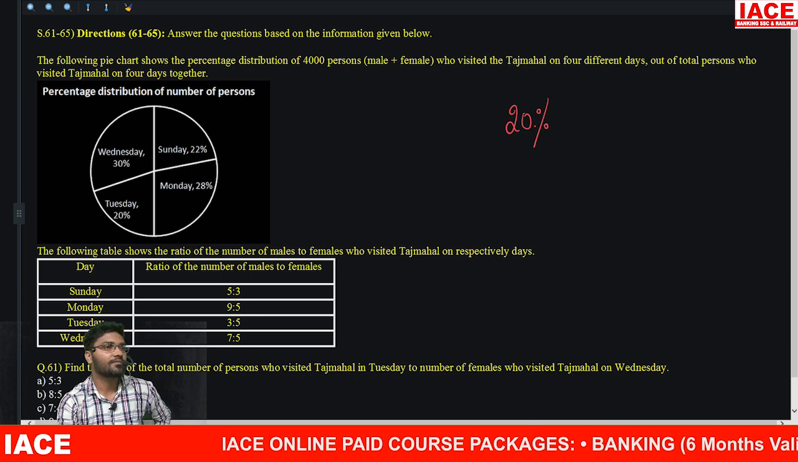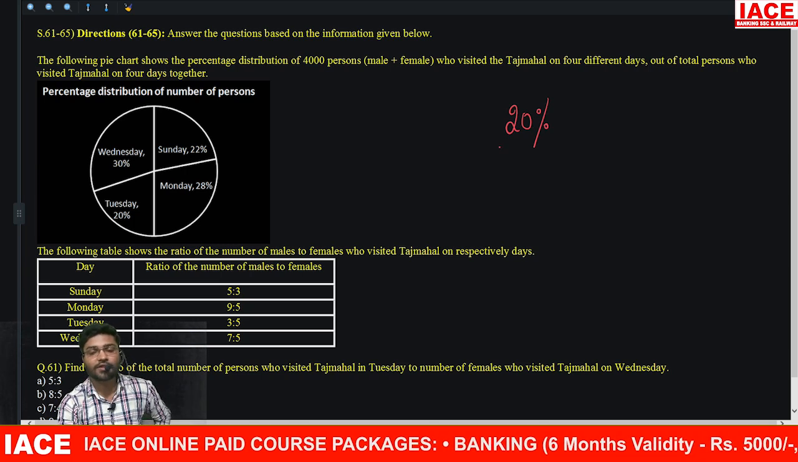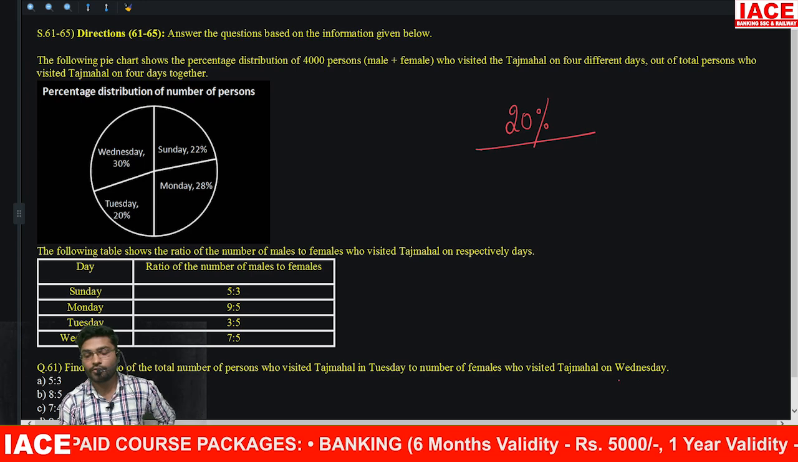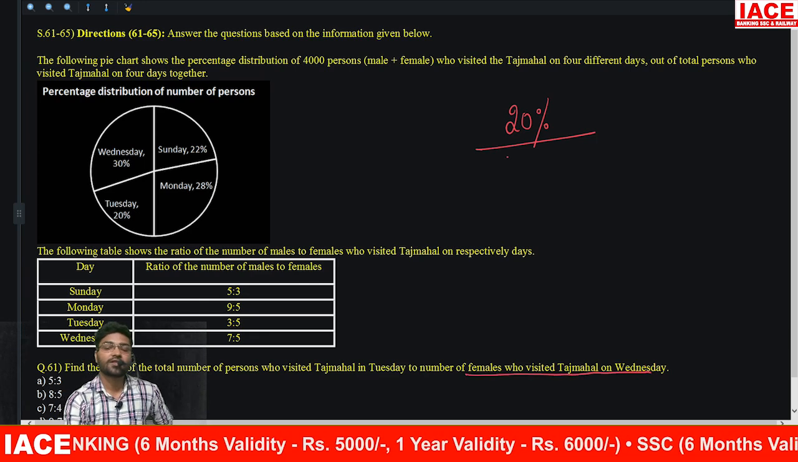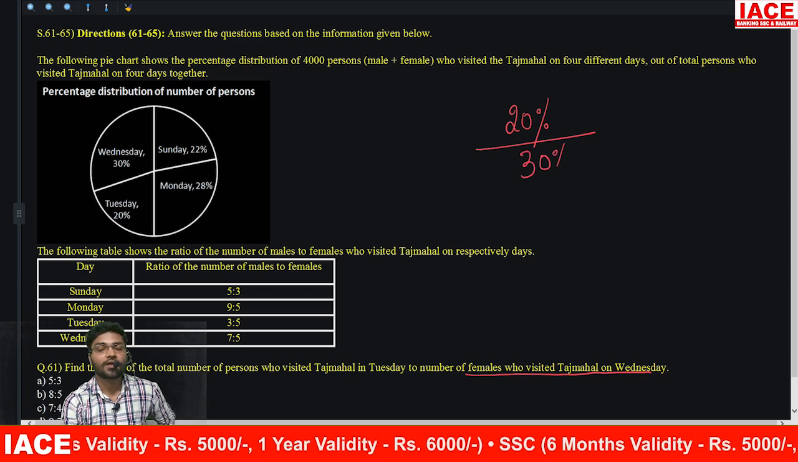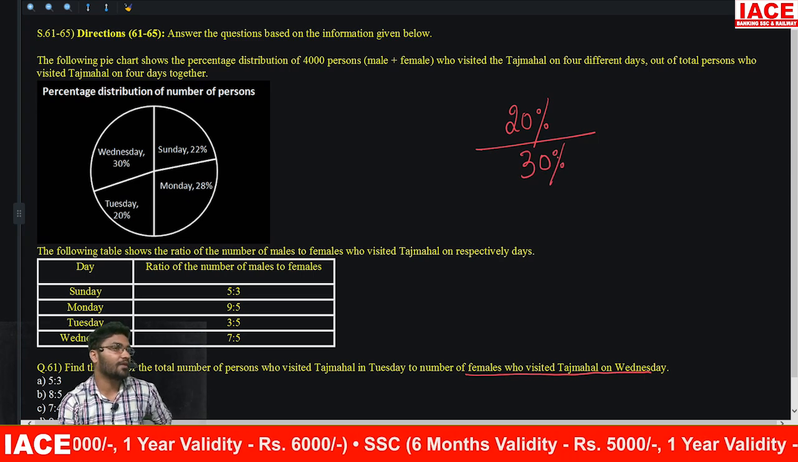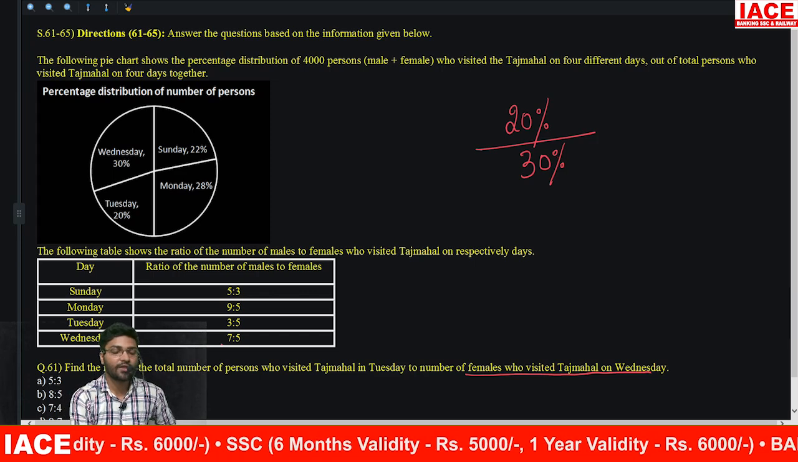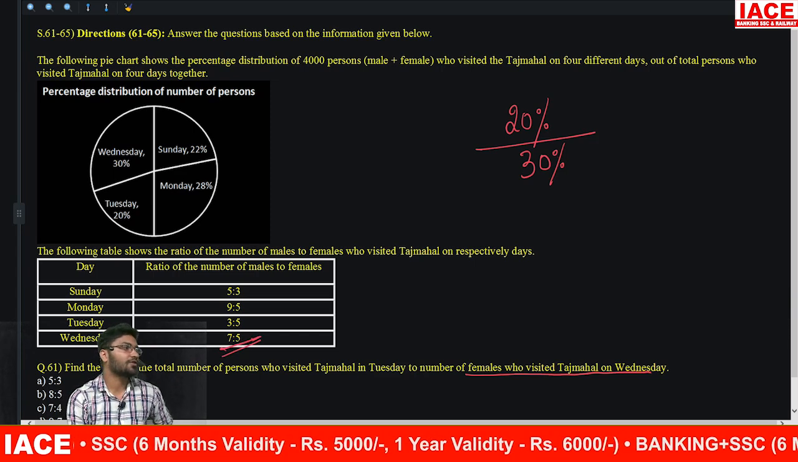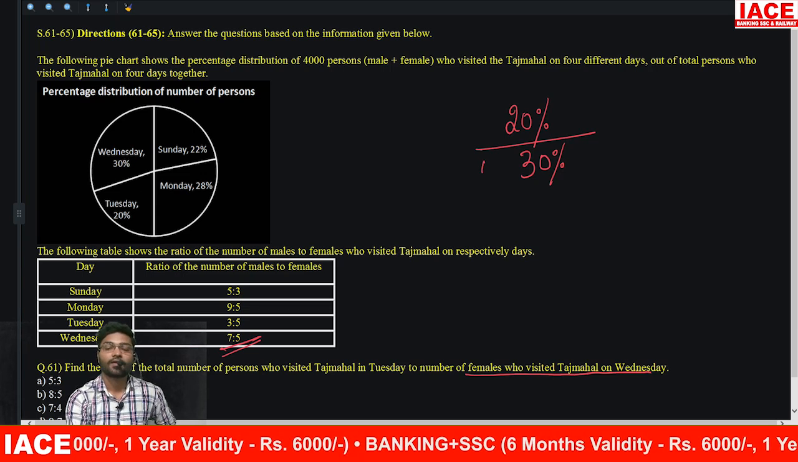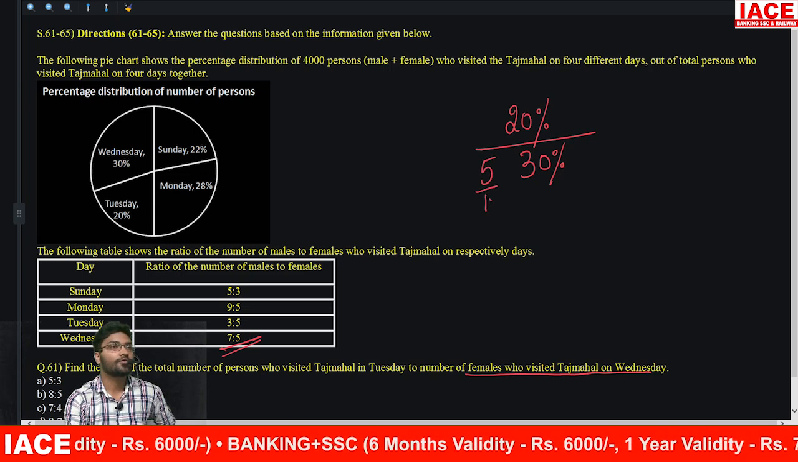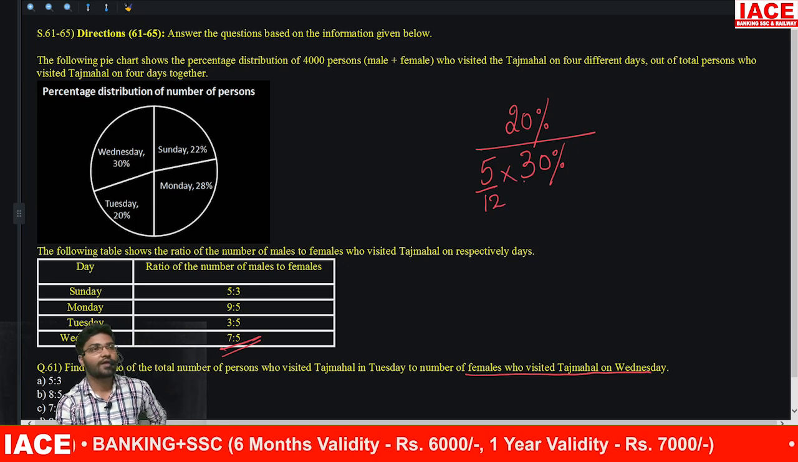Will not find values. అవసరమైతేనే ఫైండ్ చేయాలి. How many visited Taj Mahal on Tuesday? 20%. 2. Females who visited Taj Mahal on Wednesday. How many visited on Wednesday? 30%. ఆ 30% లో ఎంతమంది ఫీమేల్స్ ఉన్నారు? Wednesday what is the females ratio? 7:5. 7:5 అంటే how many females are there? 5 out of 12.